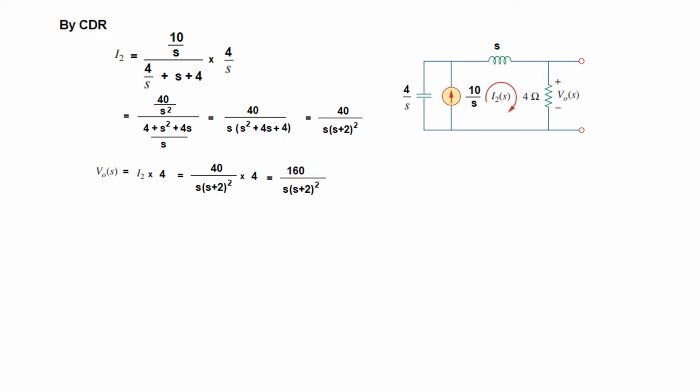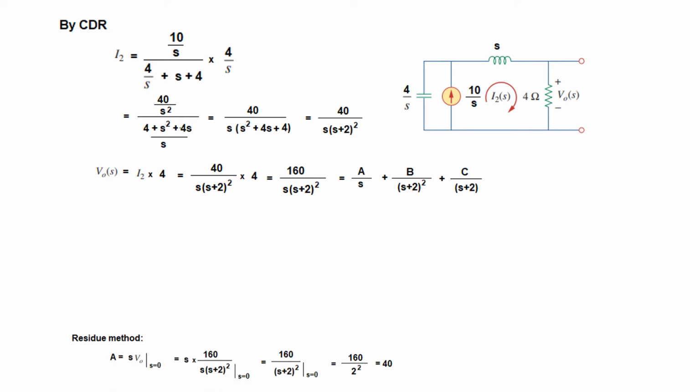Now to find this voltage in time domain, we have to take help of the partial fraction. So let's see how we can divide. Since there is one S term and this is a whole square term, this is also considered two terms, one at a time. So first will be A divided by S, the second term will be B divided by this whole square term, and the third will be C divided by this term without the square. And now by the residue method we will find the values.